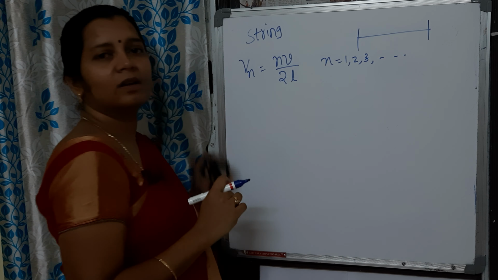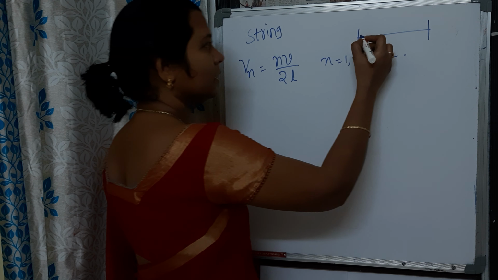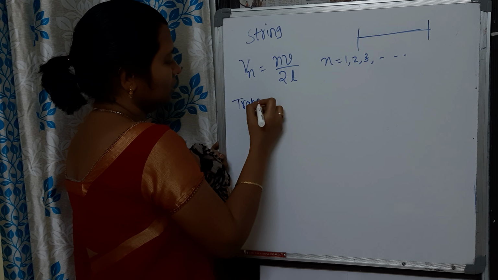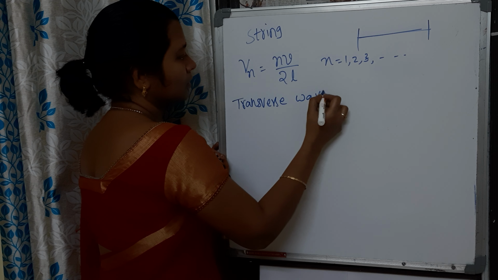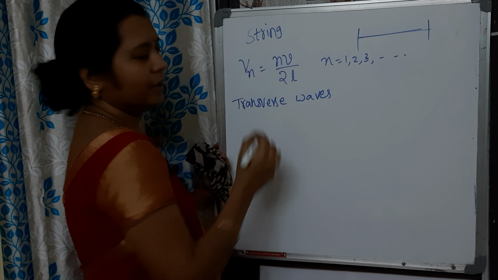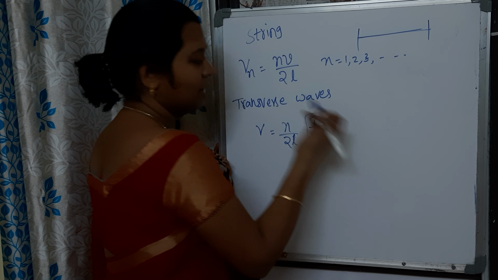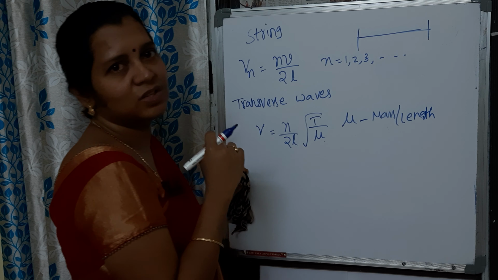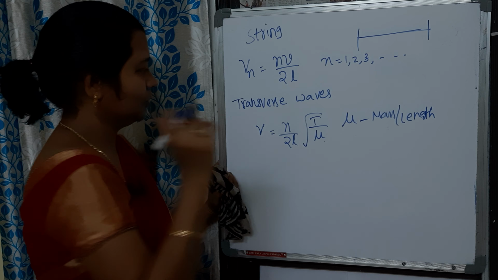It may be a transverse wave or it may be a longitudinal wave. So for the case of a string, you can expect both transverse as well as longitudinal waves. So for transverse waves, we can write nu is equal to n by 2l into square root of T by mu. T is the tension in the string. And what is mu here? Mu is nothing but linear mass density, or mass per unit length. So those are the formulas.